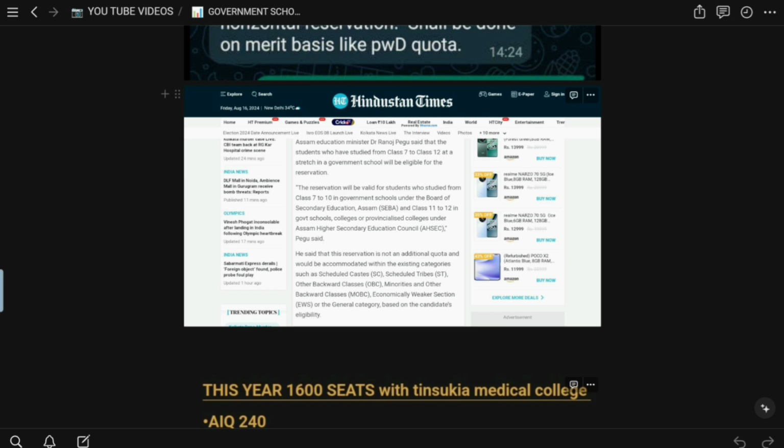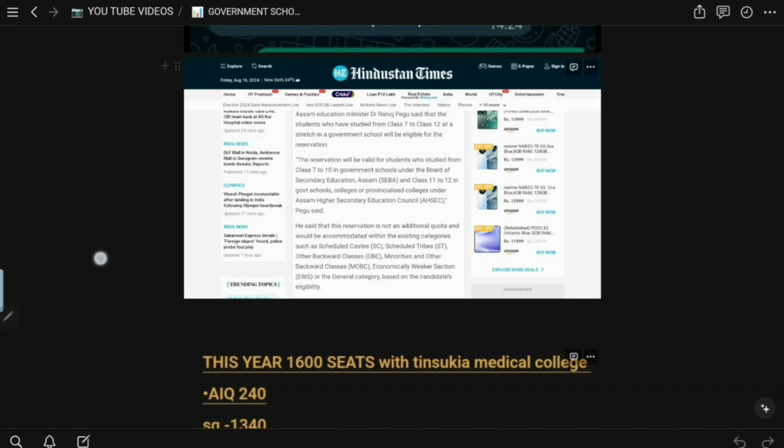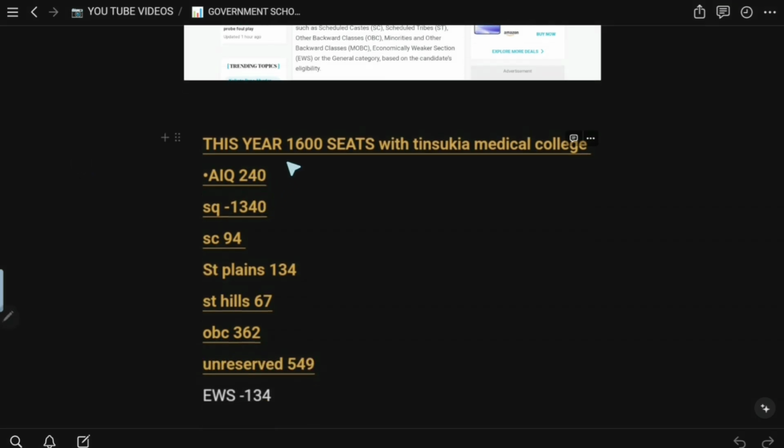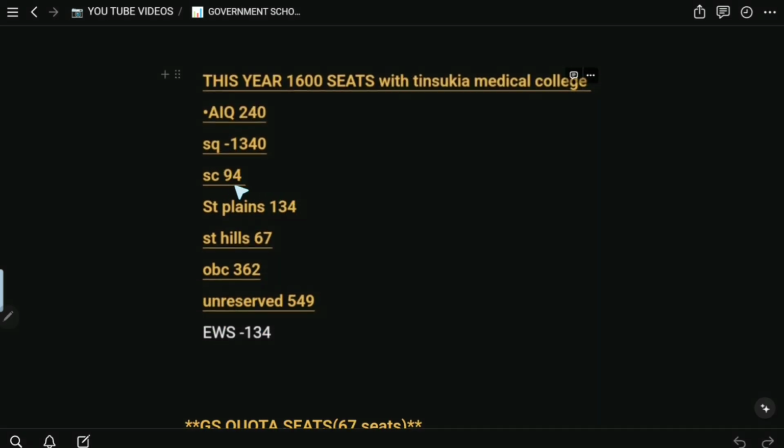I will explain the difference between horizontal and vertical reservation in this video. But before that, let us see how the 1600 seats of Assam in the year 2024 are distributed. For example, in AIQ, there will be 240 seats. For state quota, 1340. And then you might be thinking, where are those remaining 20 seats? They go under the Northeast category, Bhutan, etc. And for SC, 94. For ST plain, 134. ST hill, 67. For OBC, 362 seats. For unreserved, 549 seats. And for EWS, 134 seats.